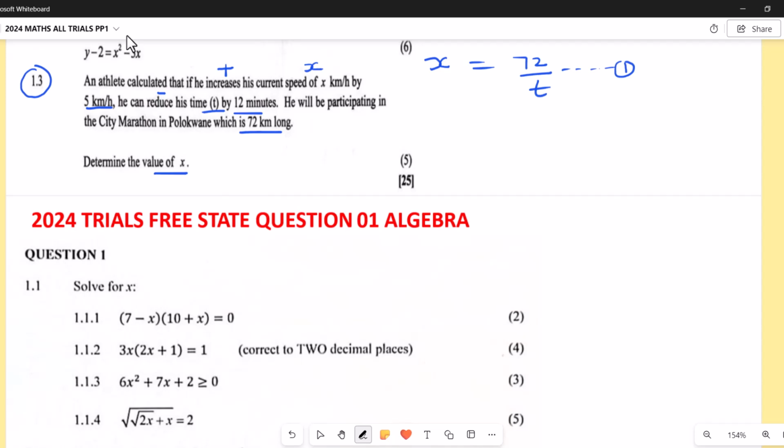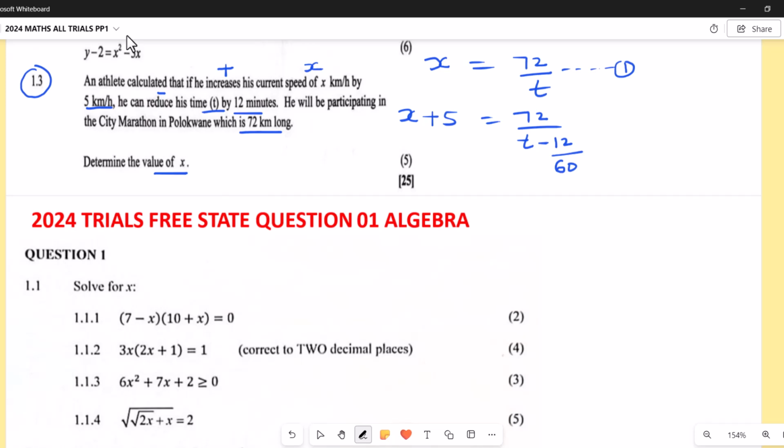They say that the speed increased by how many kilometers? By 5. So now it is x plus 5. Then what's going to happen? They said the time will decrease by 12 minutes, so it equals 72 divided by time. But now because of the word reduce, we must say minus 12. But because the speed is given in kilometers per hour, I must change from minutes to hours, divided by 60.